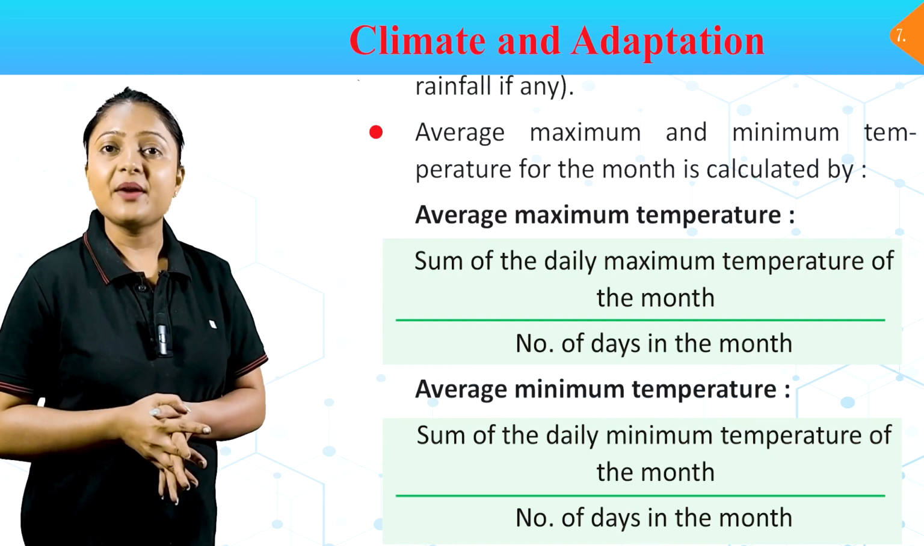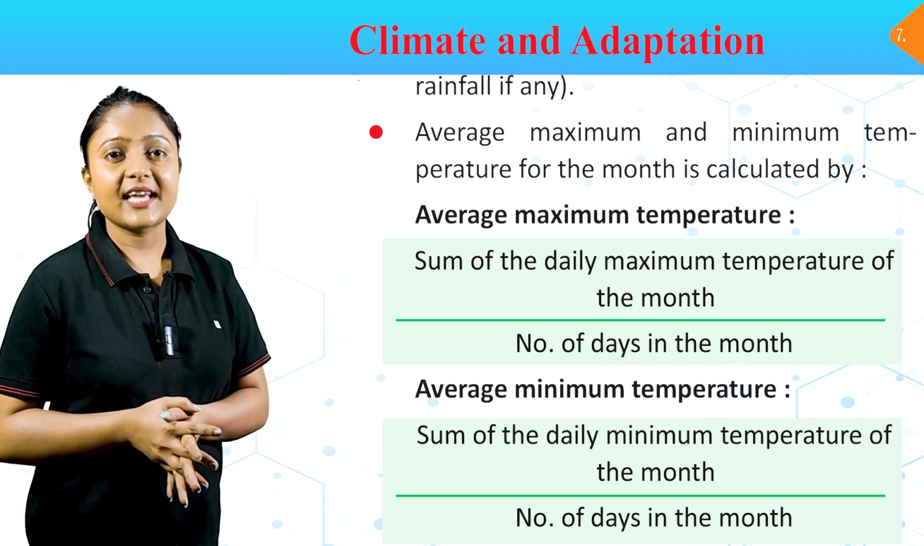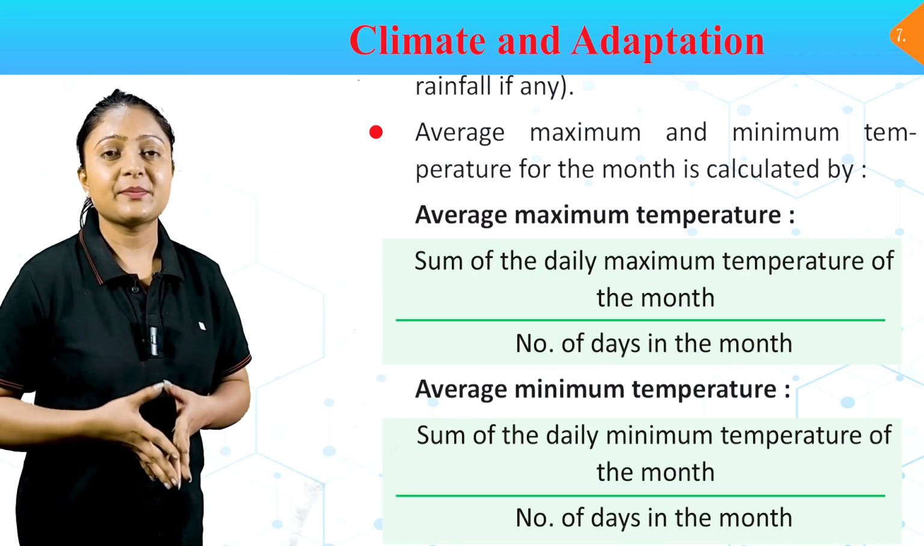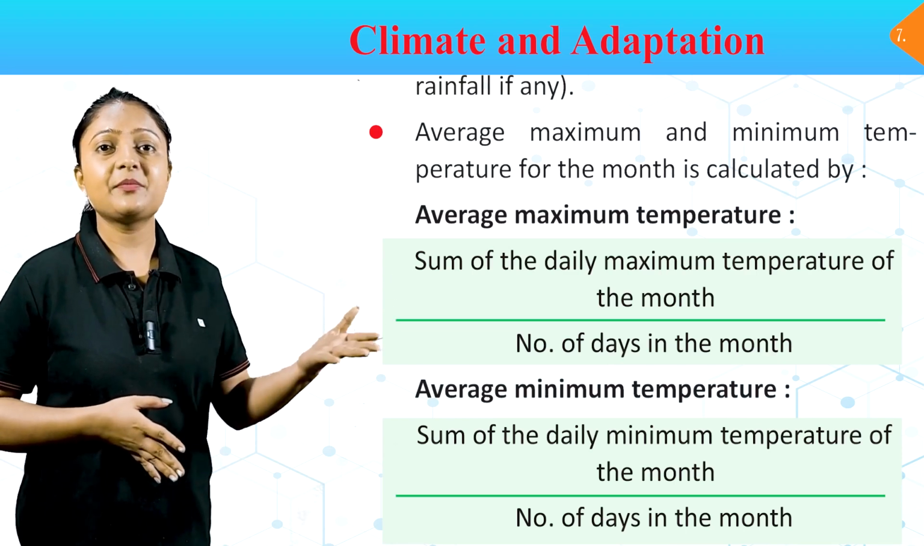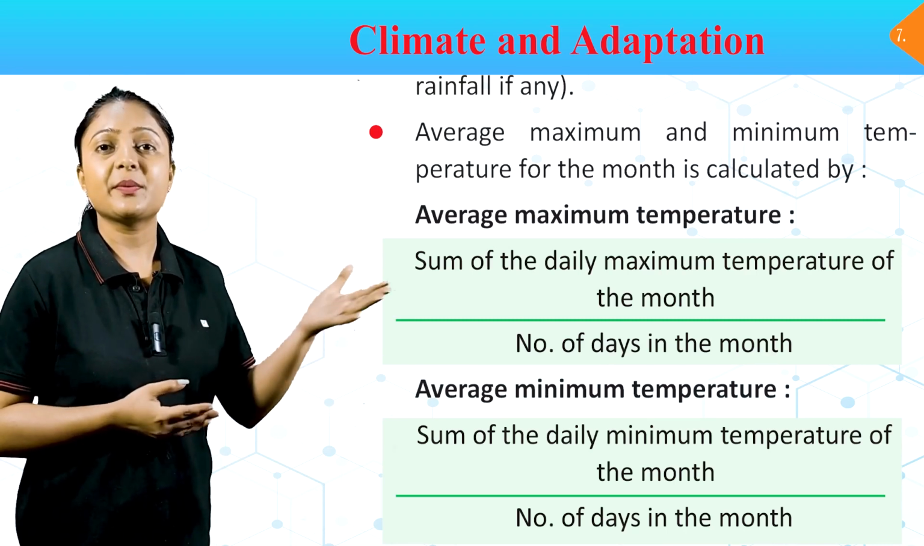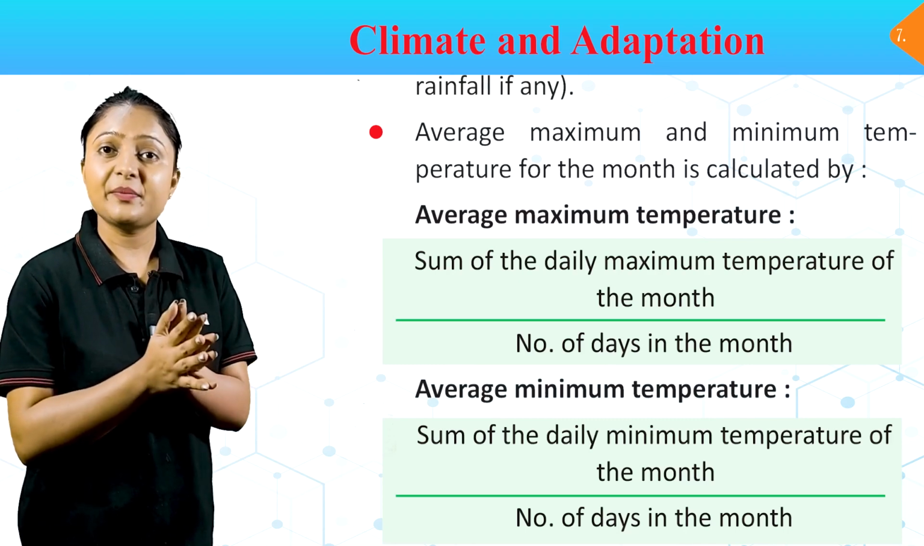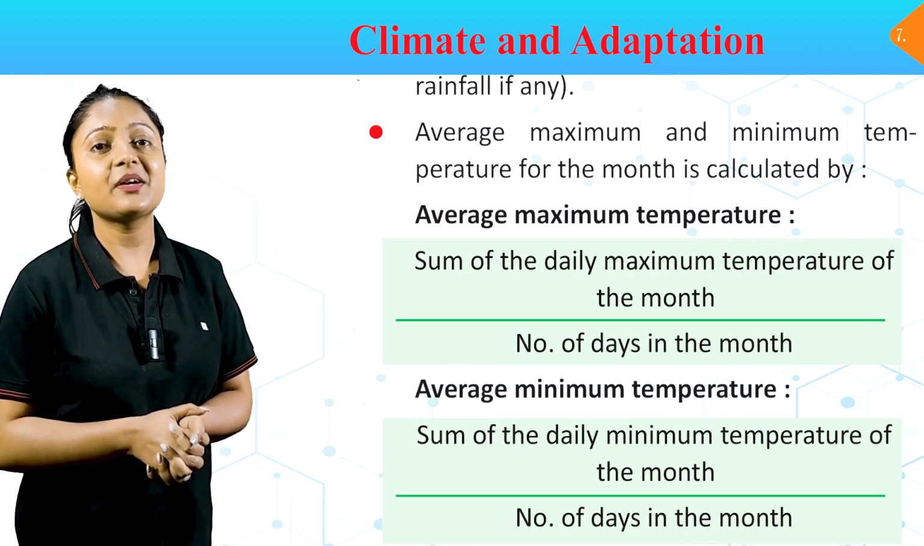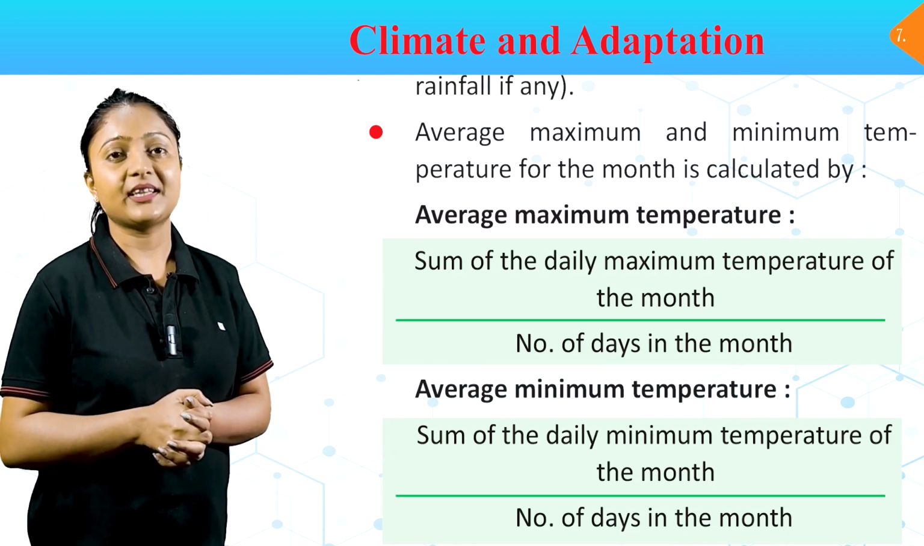Average maximum and minimum temperature for a month is calculated by average maximum temperature, sum of the daily maximum temperature of the month divided by number of days in the month. Average minimum temperature, sum of the daily minimum temperature of the month divided by number of days in the month.